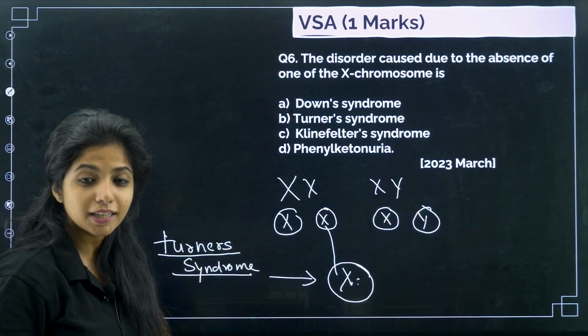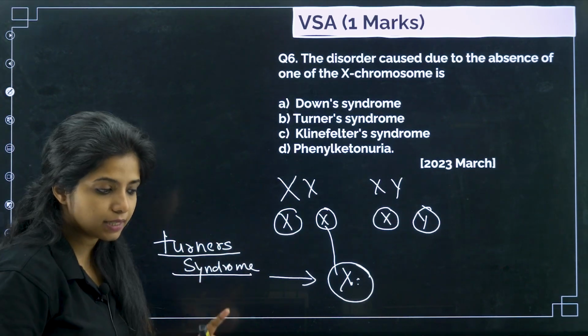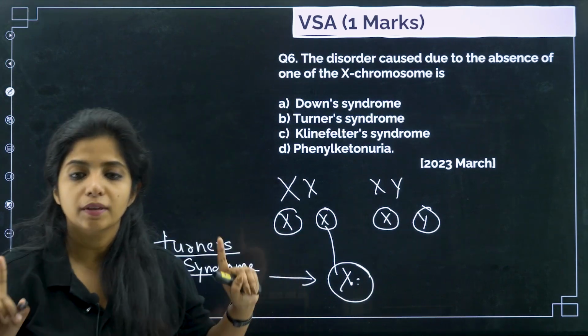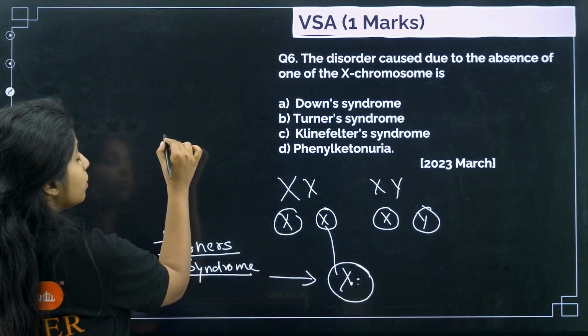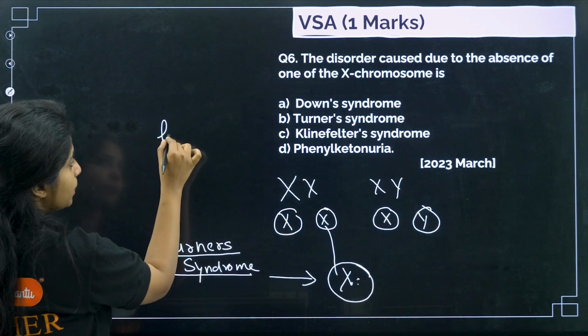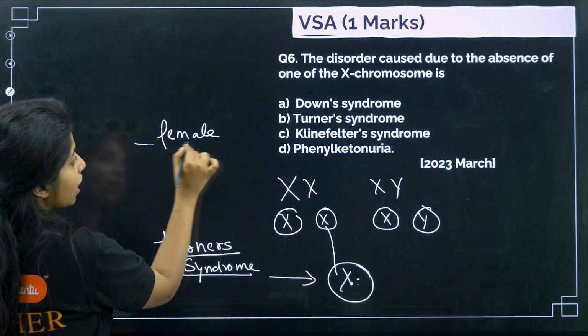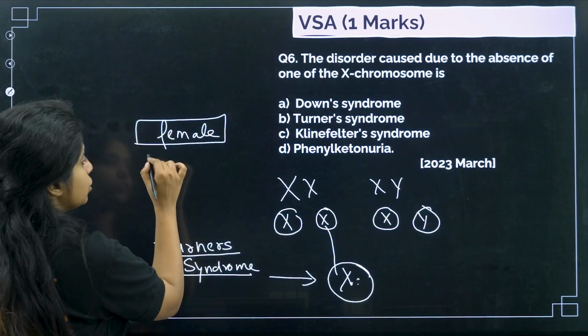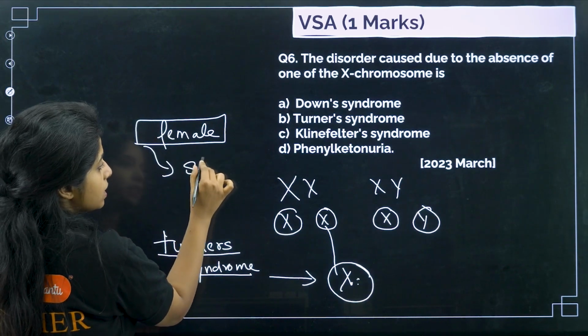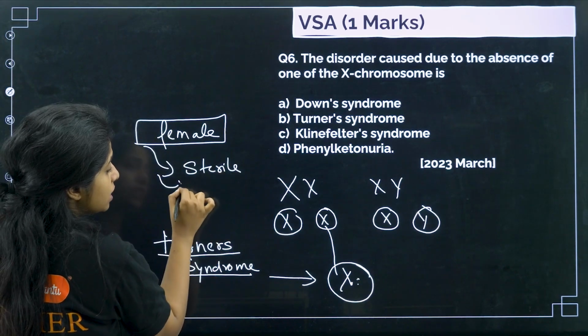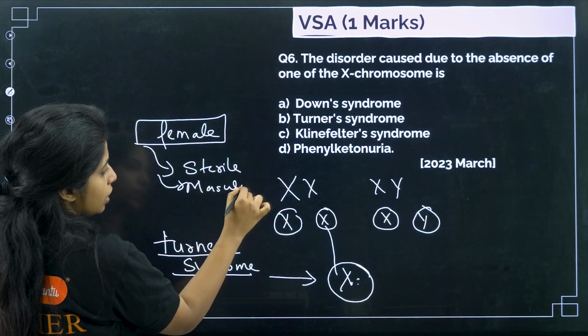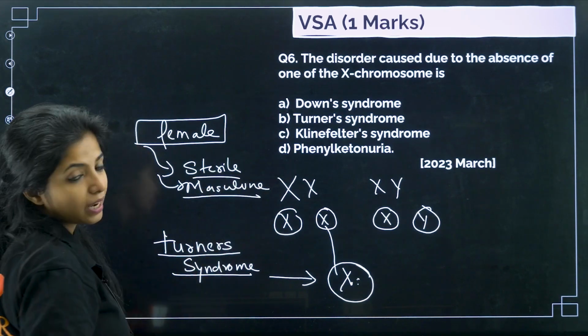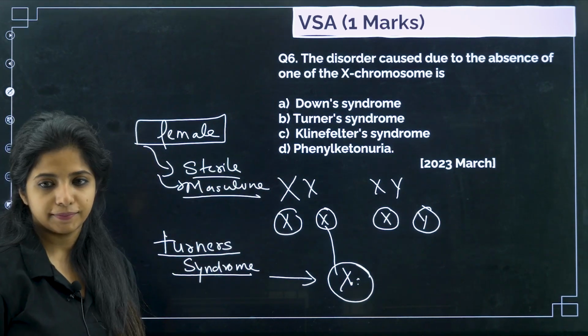Turner's syndrome basically is said to happen to a female. This particular individual, which will be forming with just one X chromosome, will be a female but will have all these sterile conditions. She would not be a fertile female, she would be sterile with certain masculine features, my dear children.